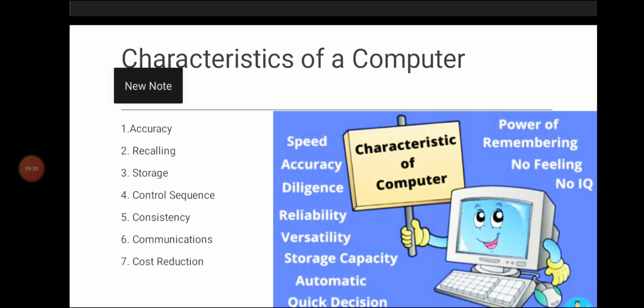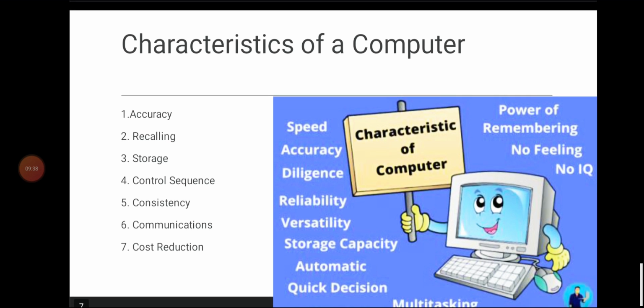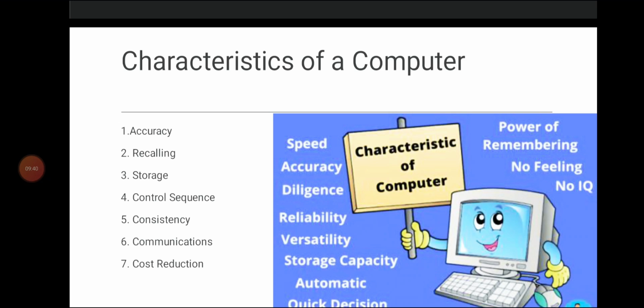The sixth one is communication. Most computers today have the capability of communicating with other computers. We can connect one or more computers by a communications device such as a modem. These computers can share data, instructions, and information. The connected computers are called a network. We can communicate with other people in the world using a network like the internet.